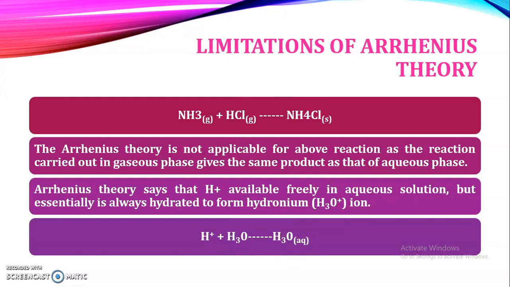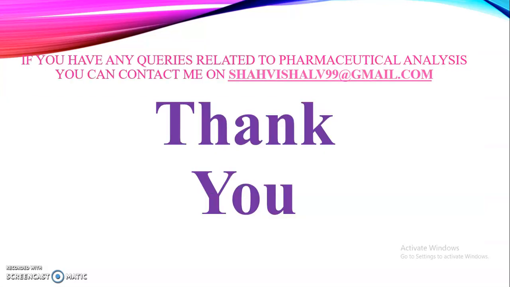So these are the four limitations that the Arrhenius theory has, due to which a few different scientists modified this acid base theory and tried to overcome these limitations, and they arrived at two different theories, that is the Bronsted-Lowry theory and the Lewis acid base theory, that we will study in the next part.